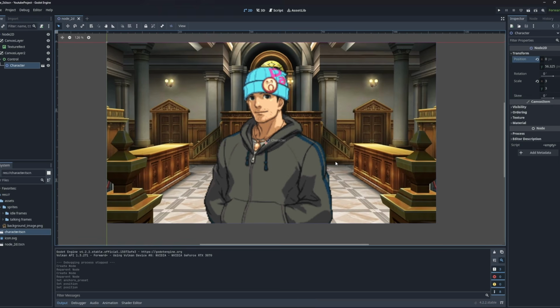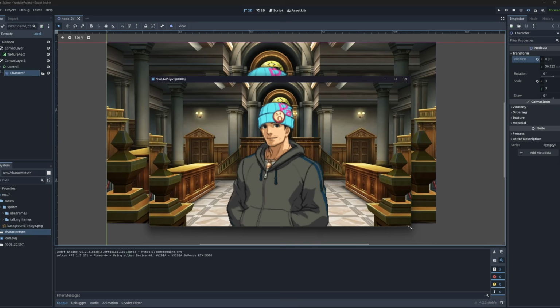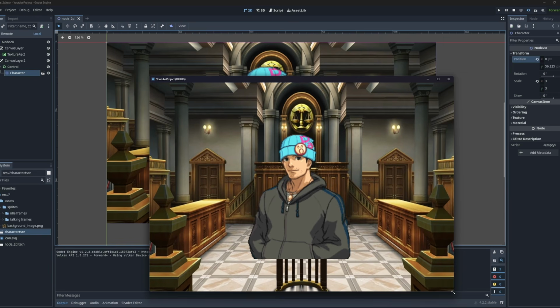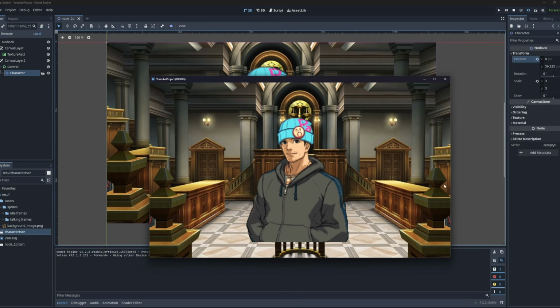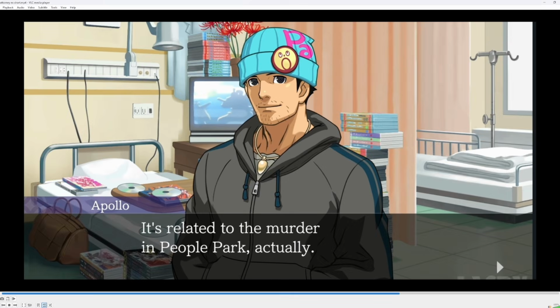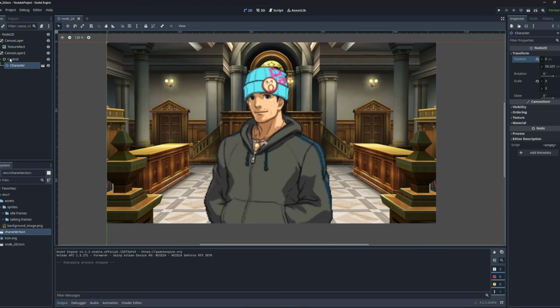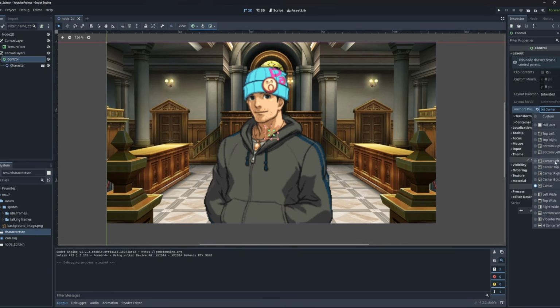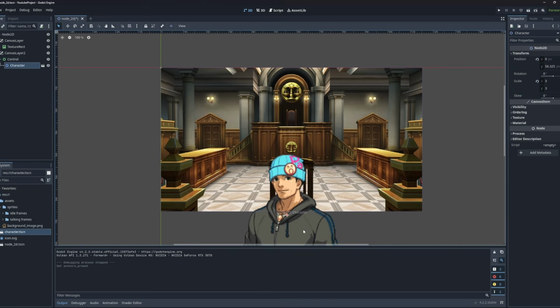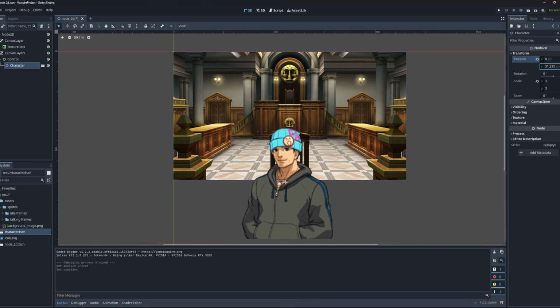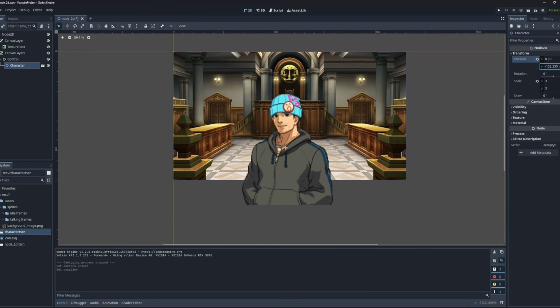Save, and you would think that maybe that would do the trick. Unfortunately, it does not, and I will show you why. If I resize, as you can see, it doesn't stay in the bottom because the anchor is center, and what we actually want is center bottom. And fortunately, we have this setting as well. So we're going to do that. We're going to reposition our character like so.